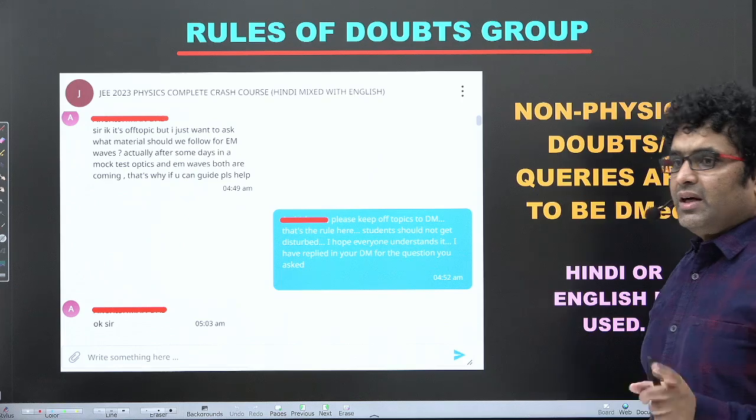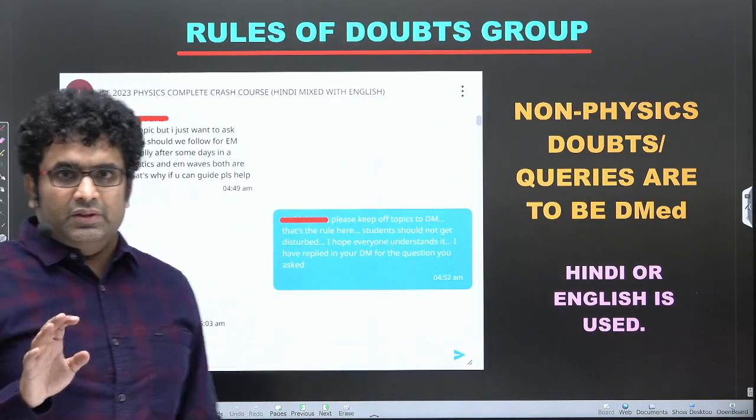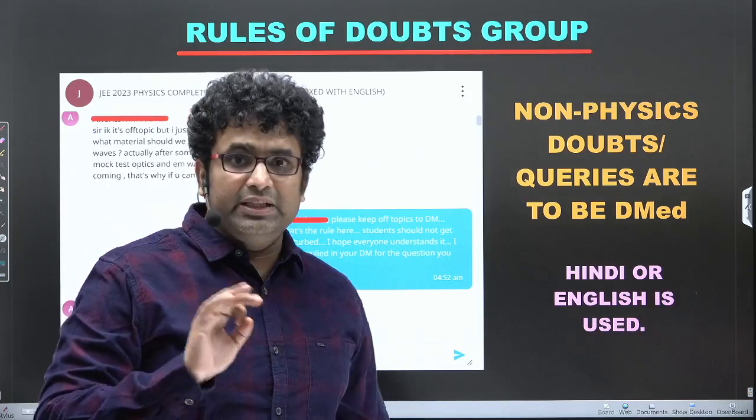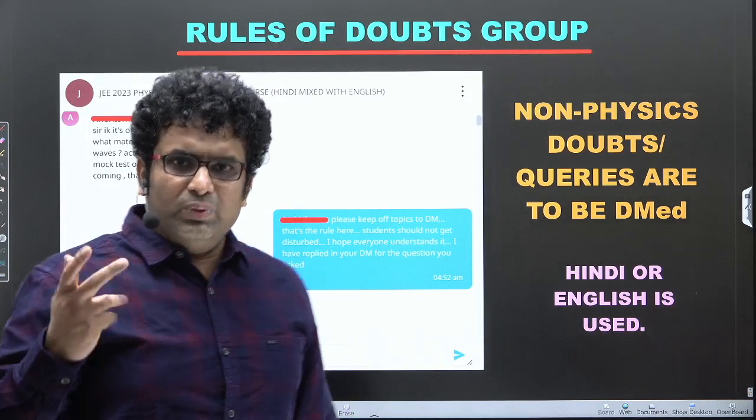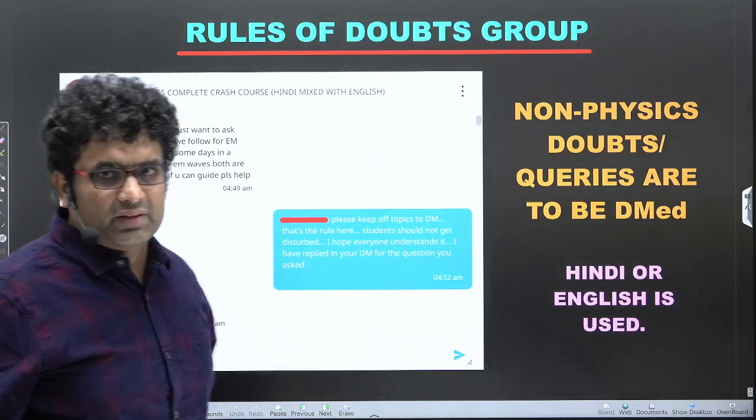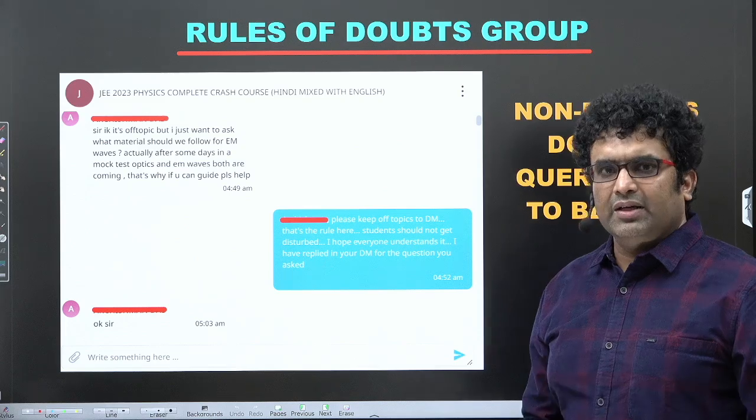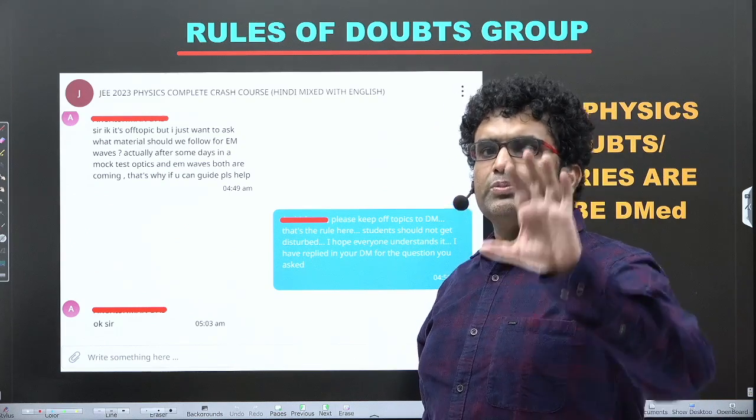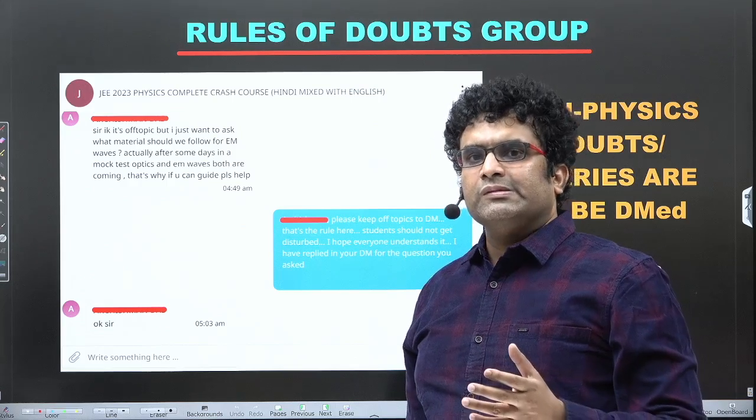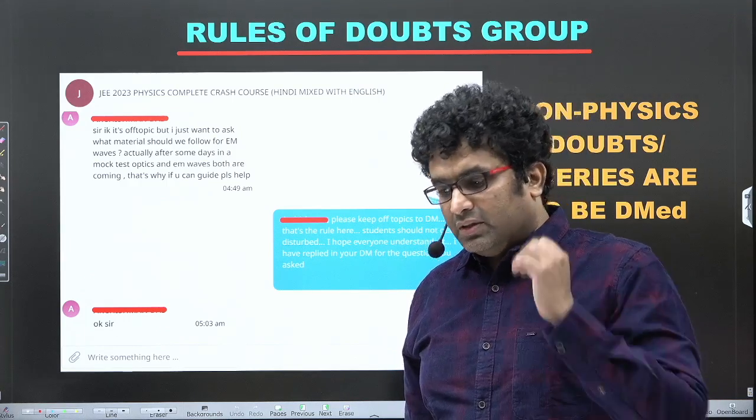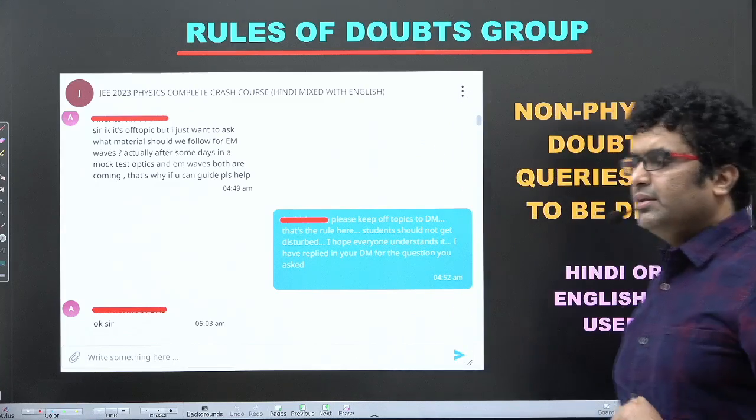And you will see in the doubts group, there are rules. Non-physics doubts and queries are to be DM'd. It's not like our Telegram groups where a lot of you post a message and I cannot delete it. You cannot get away. So good students only come, they understand that. You are only supposed to post physics problems. But if you have personal questions like, sir, which book to do, when should I apply for JEE Mains session 1, you can always DM me.